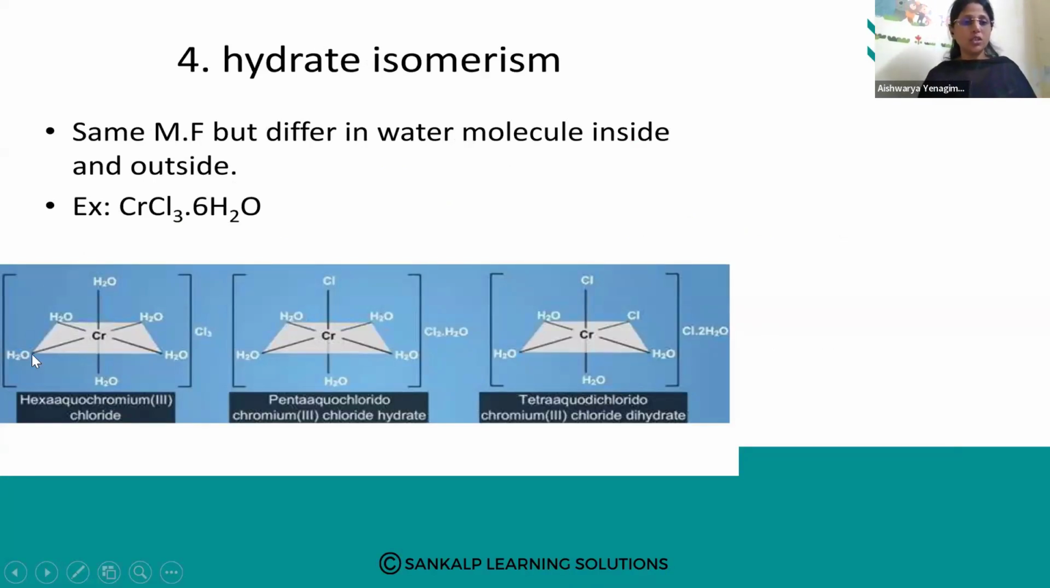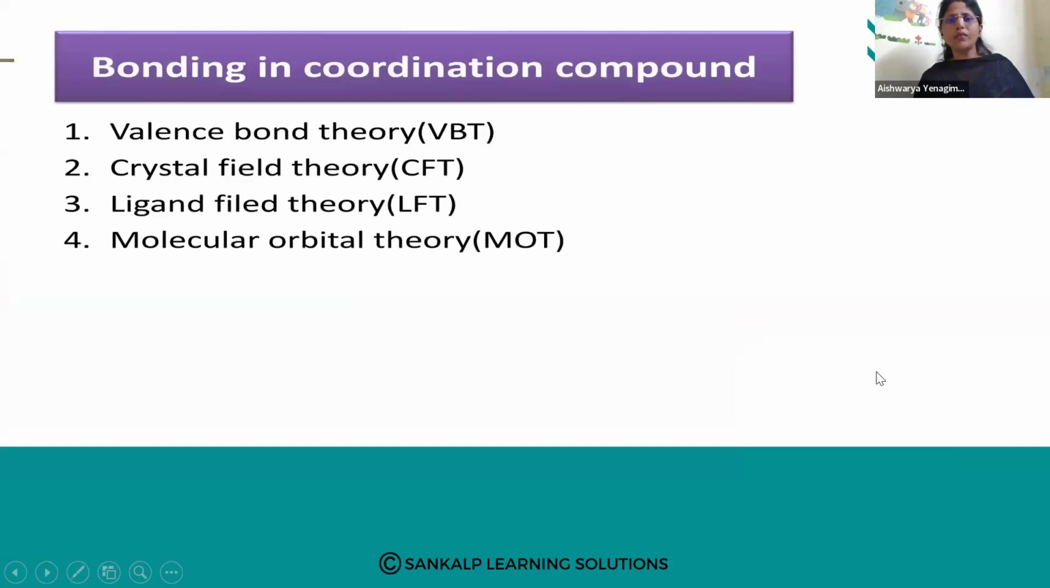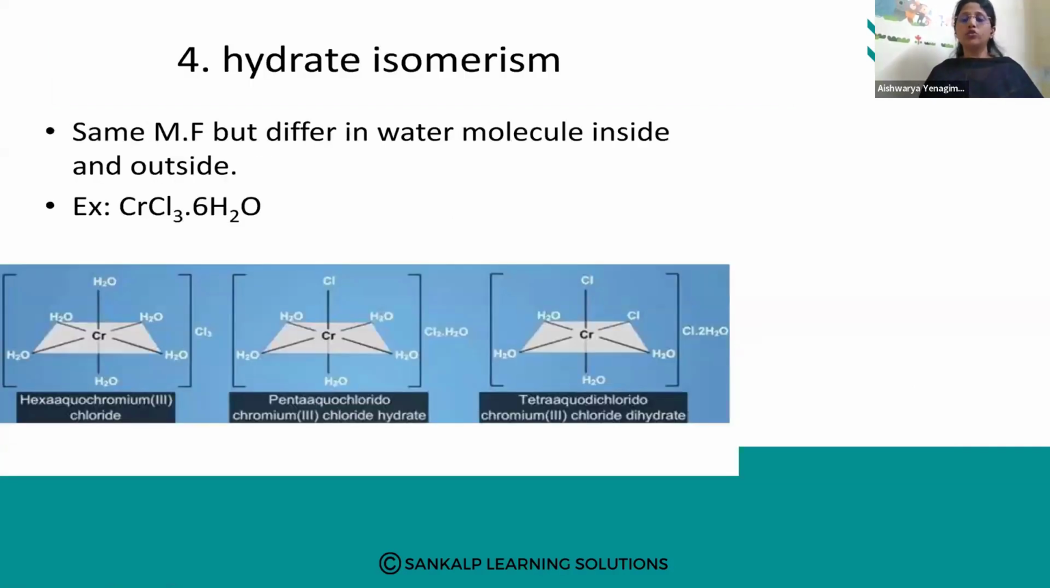Then we have hydrate isomerism, where the number of water molecules as the ligands differ. So in the first case, all 6 are water molecules. Second case, there are 5 water molecules. Third case, there are 4 water molecules as ligands. Remaining are outside. That is hydrate isomerism. So this is all about the isomerism and the different types we have studied.